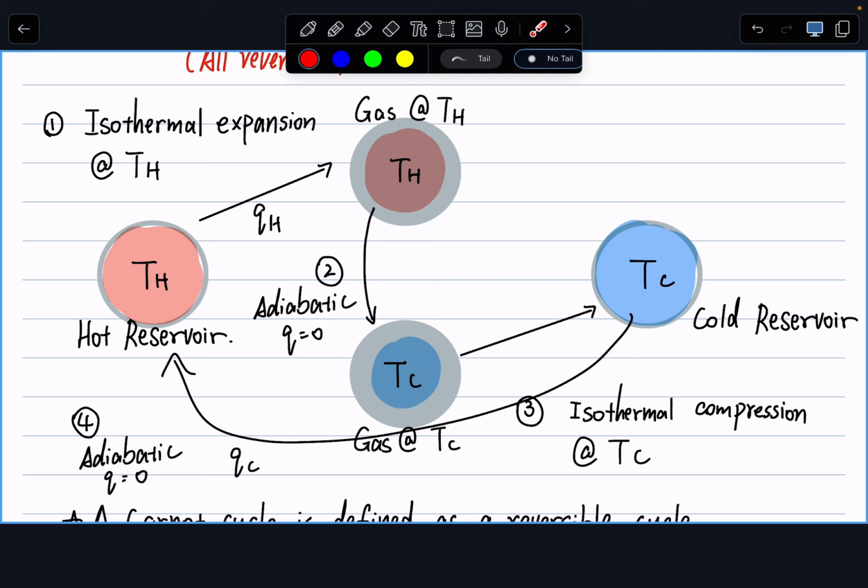So we can actually solve for the volume, knowing TH and TC and my initial volume. So that's T2 over T1 equals negative V1 over V2 to the power nR over CV. So we know the volume will increase when my temperature decreases for the adiabatic process between 2 and 3.